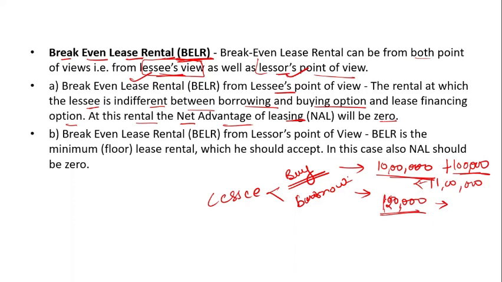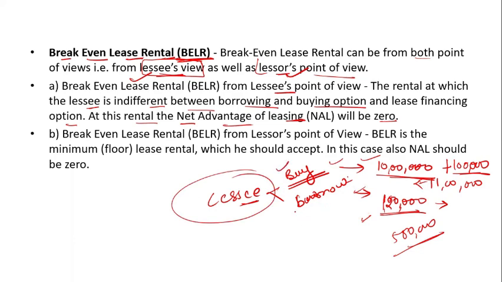So it depends on the lessee's point of view, whether he is liable for paying the 11 lakh rupees at a time, or he borrows this particular machinery, pays the yearly 1,20,000 rupees, and earns more than suppose 5 lakh rupees in a year. So whatever decision he takes is on the basis of his buying behavior or borrowing behavior. So this is the break even lease rental from the lessee's point of view.